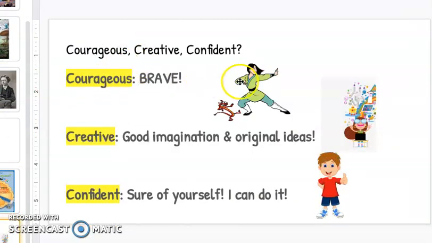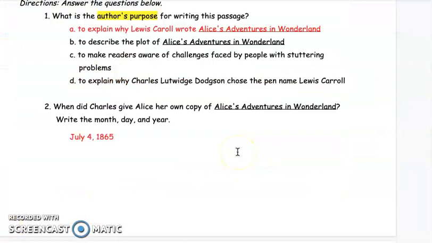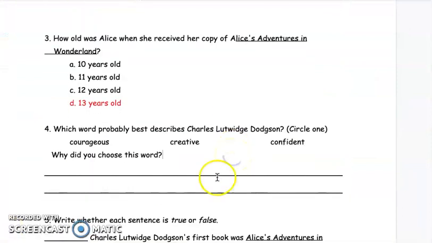Courageous means to be brave, right? Creative means that you have good imagination and you're able to come up with original ideas, usually in art. Confident is being sure of yourself, you know that you can do it. Being self-assured. So which word here do you think describes this man the most?